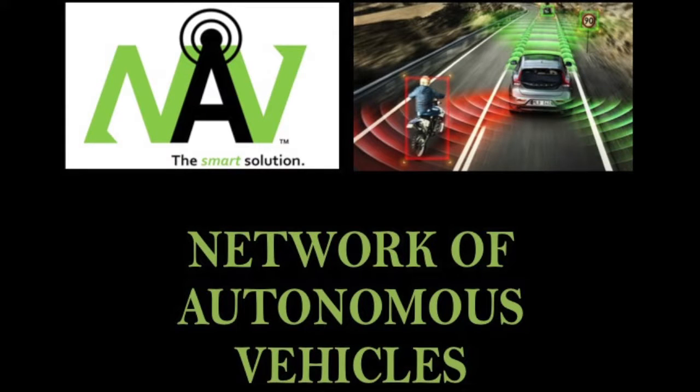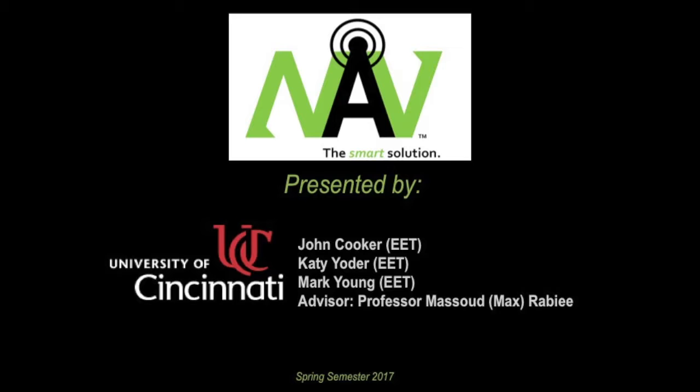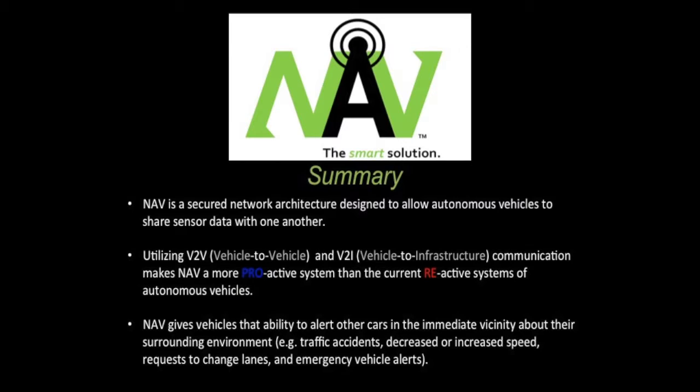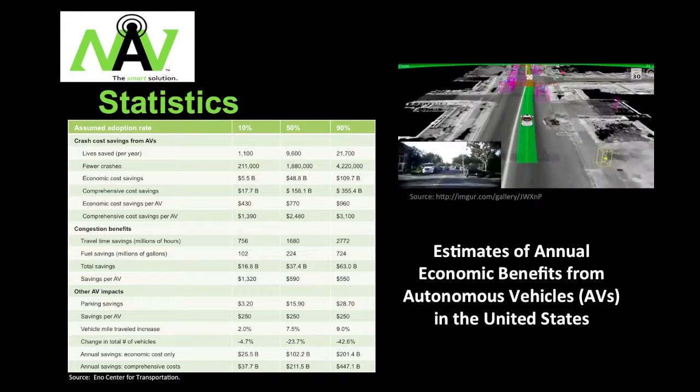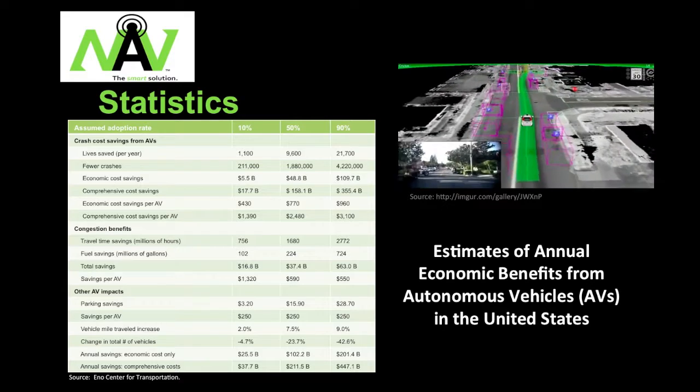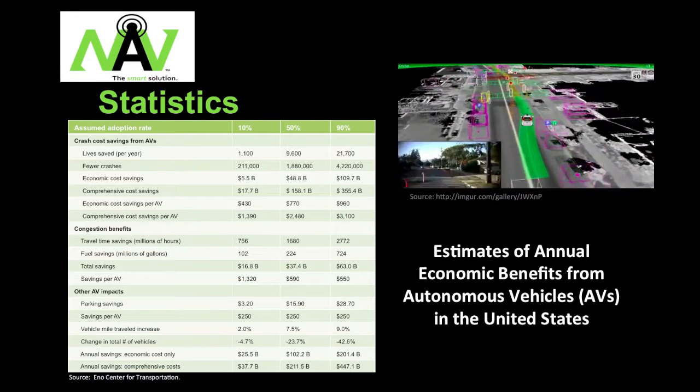NAV, also known as the Network of Autonomous Vehicles, is a system in which automated or driverless vehicles can send and receive data in order to improve road safety and traffic flow. NAV uses available wireless infrastructure and protocols to relay critical data from vehicle to vehicle and coordinates traffic movements via a central control server. While autonomous driving technology is available in many new cars today, the issue of poor vehicle-to-vehicle communication remains. This can cause dangerous situations or even traffic accidents due to misinterpretations by drivers or systems.